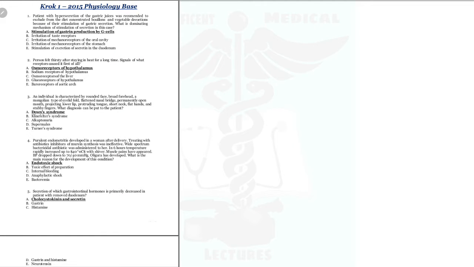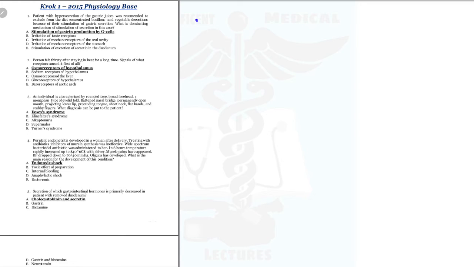A patient with hypersecretion of the gastric juices was recommended to exclude from the diet concentrated bouillons and vegetable decoctions because of their stimulation of gastric secretion. What is the dominating mechanism of stimulation of secretion in this case?